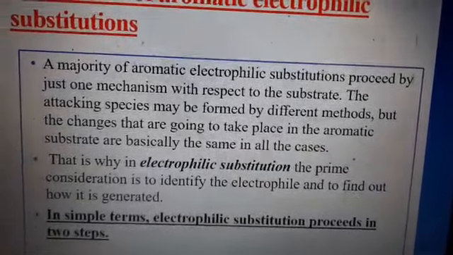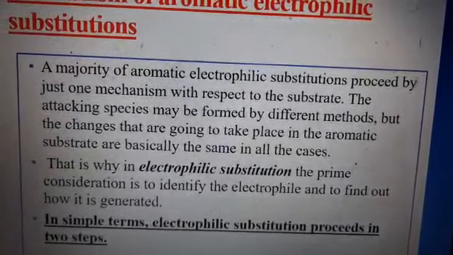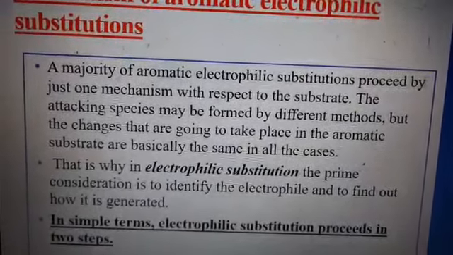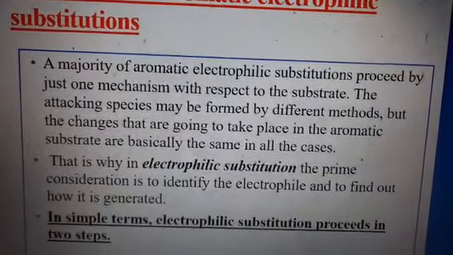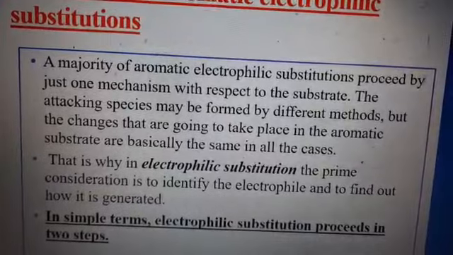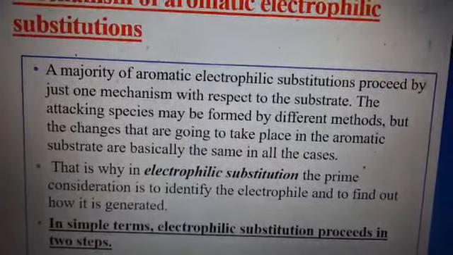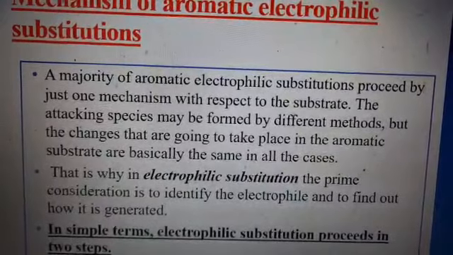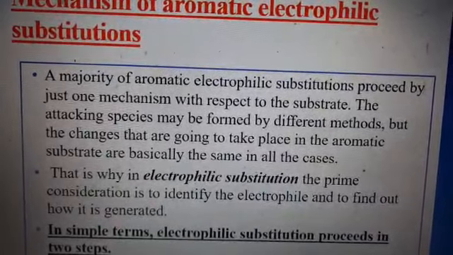Benzene is not the only aromatic compound, but there is a wide variety of aromatic compounds, all having 4n plus 2 pi electron stabilization energy.